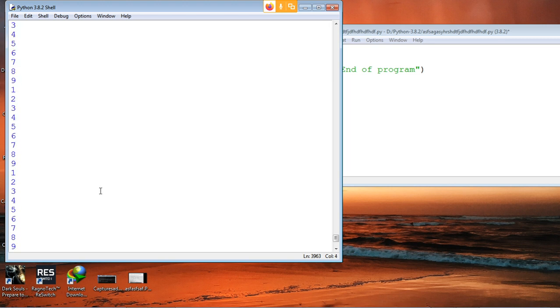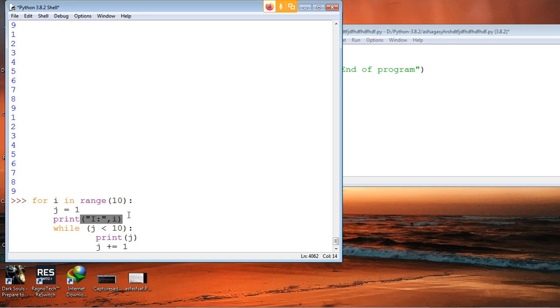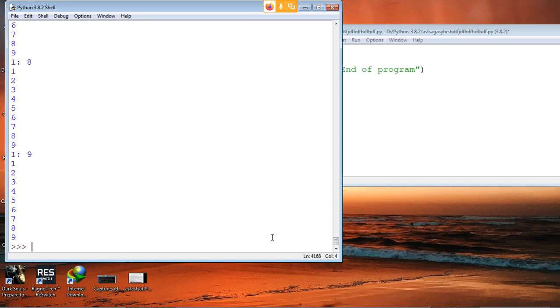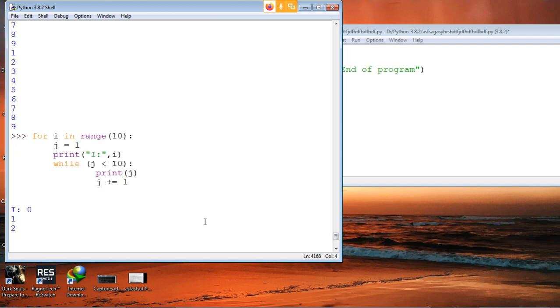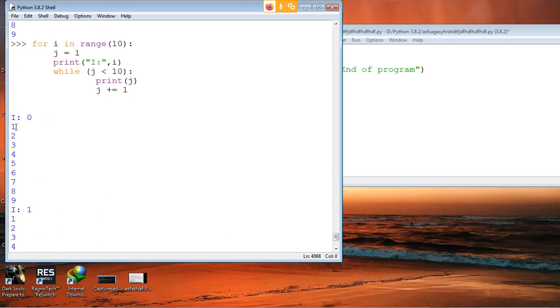You can also print I and see what happened to I. This while loop we created here is essentially doing the same thing as that for loop. You can see what I is at different points of the program. So essentially, first I started as 0 and we ran the while loop.